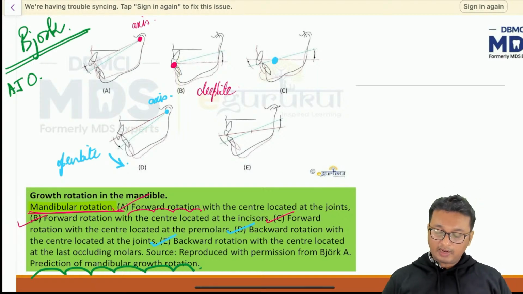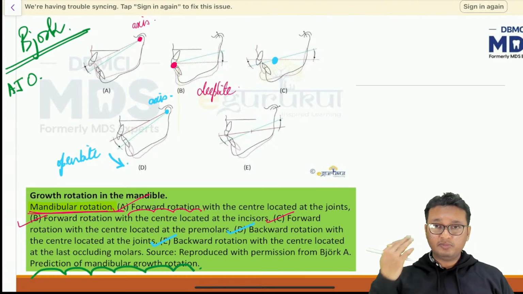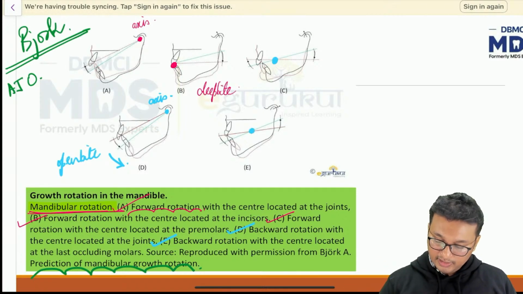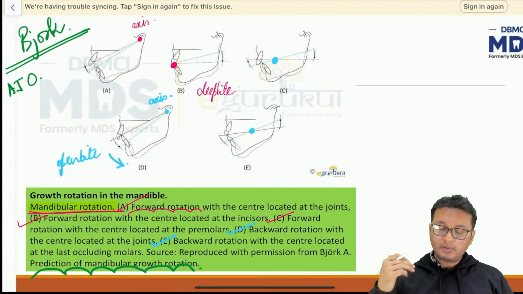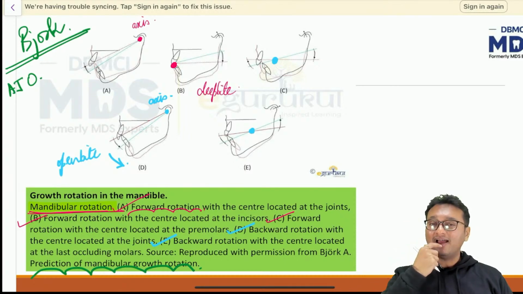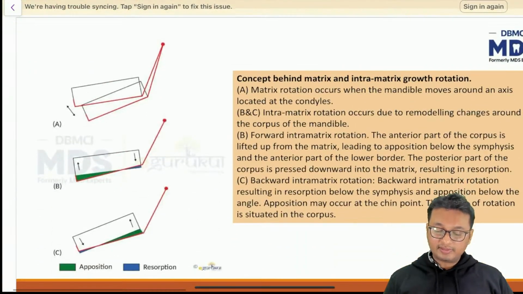And the fifth point, backward rotation with center located at the last occluding molar. So the last occluding molar is mostly either the third molar or the second molar. So we have the center of rotation here, and we can see some amount of growth occurring in the vertical direction along the ramus, and some amount of growth occurring in the anterior region. That means the growth pattern of the mandible is maintained as such, and that is where it is called backward rotation with center located at the last occluding molar. So I hope this is clear.